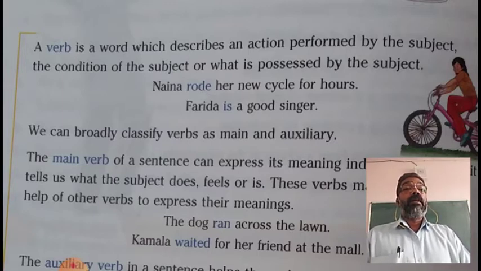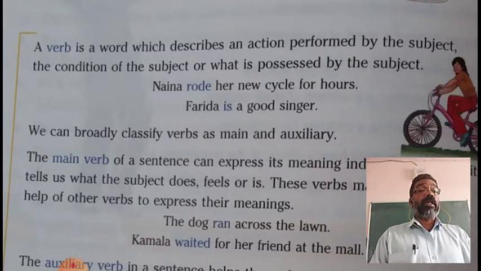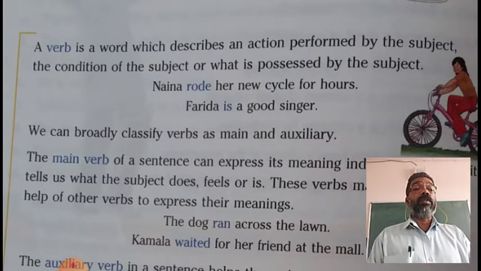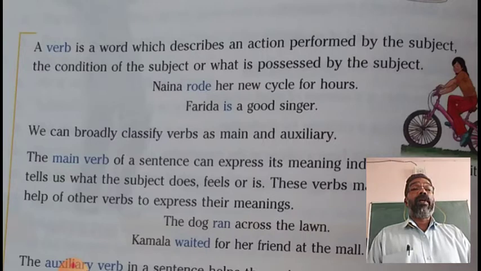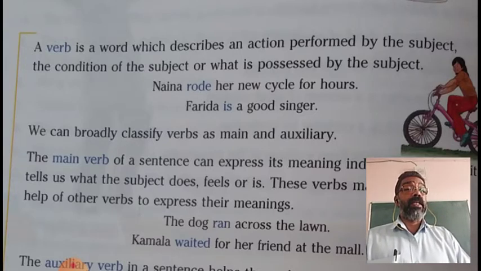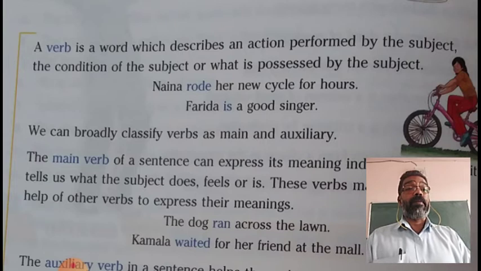Another example: Farida is a good singer. Here, Farida is the subject and is is the word that states the condition of the subject. So, is is the verb in this example.